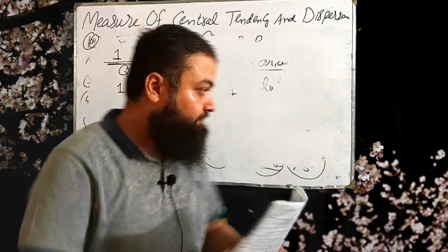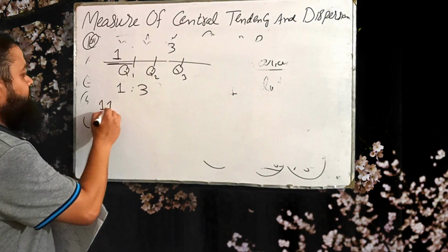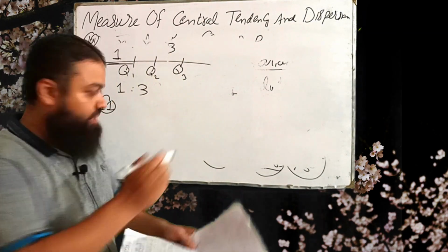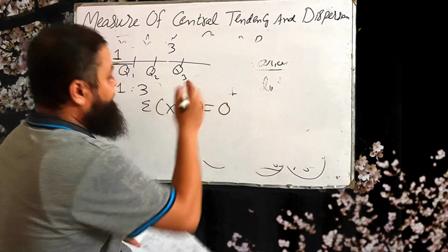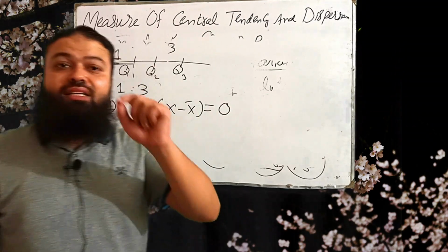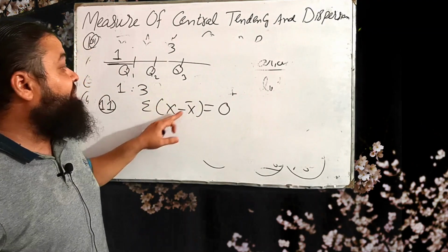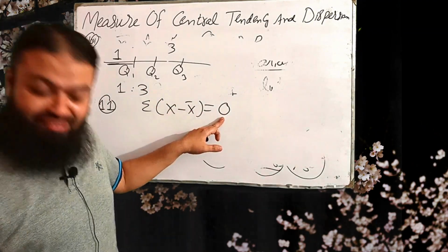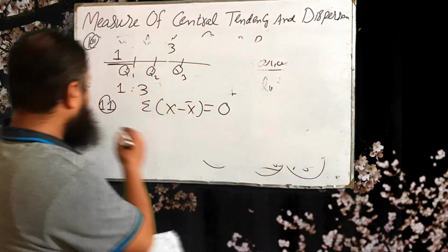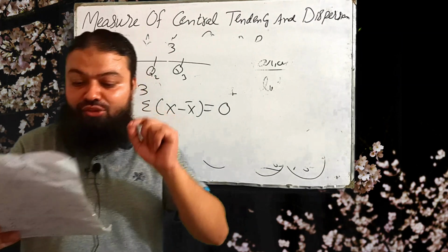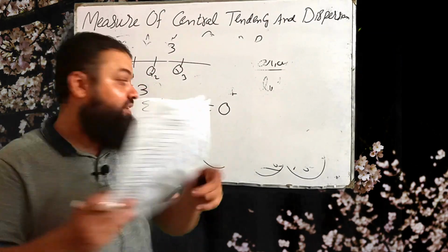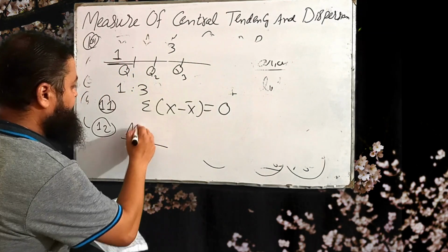Number 11 is summation x minus x bar is always equal to 0. The sum of deviations of the values from their mean is always equal to 0. Number 12 is very important. Histogram is used to determine mode graphically. Mode.